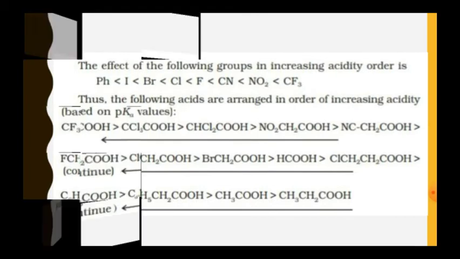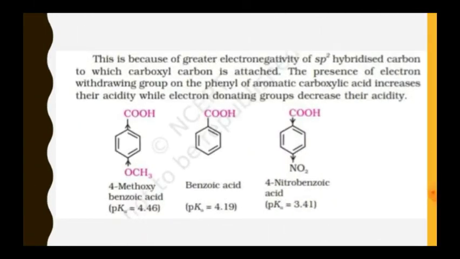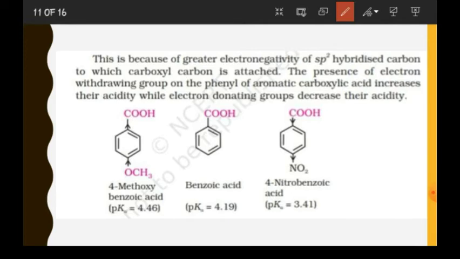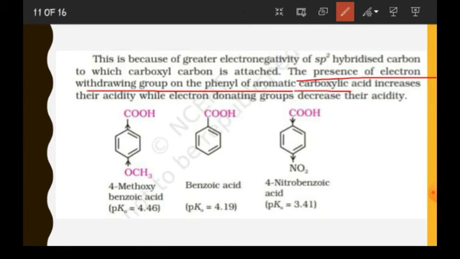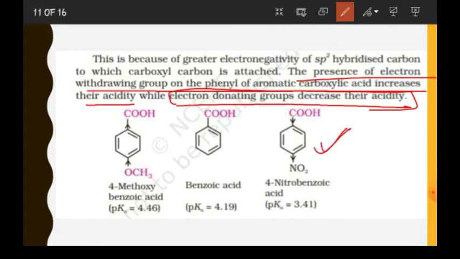Now let us see the next part. If we talk about aromatic compounds, the presence of electron withdrawing group on phenyl of aromatic carboxylic acid increases their acidity, while electron donating group decreases their acidity, as was the case with aliphatic ones. So if we compare all these compounds, this NO2 will be the maximum acidic. Now if you compare pKa value, you know that lesser the pKa value, more acidic the compound is.